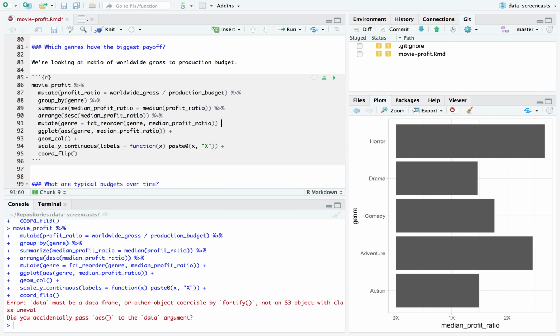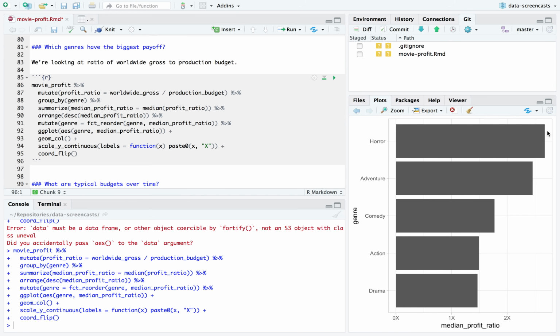I used a plus instead of a pipe. Horror makes the most money back. That's the way I could look at it. Do these conclusions change if I look in a particular period of time?